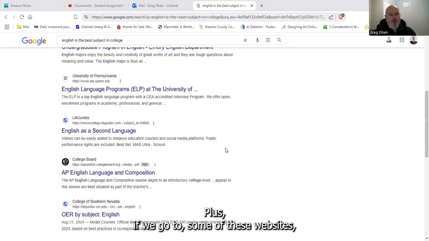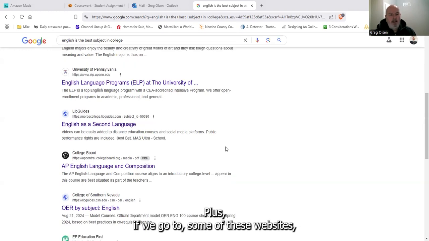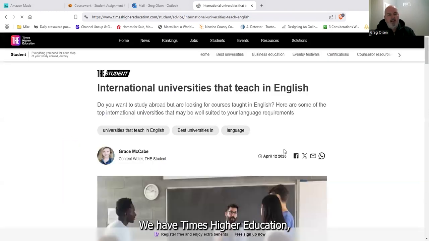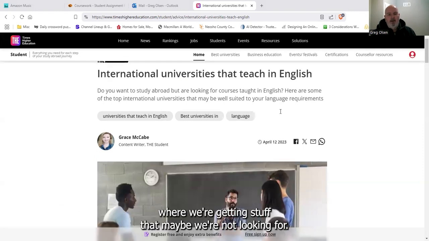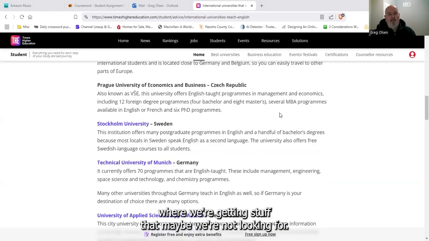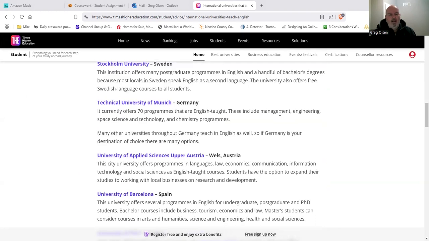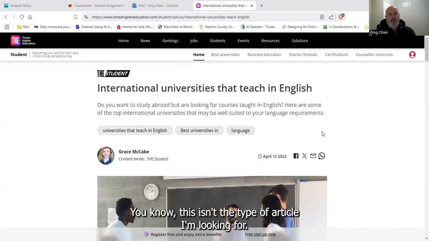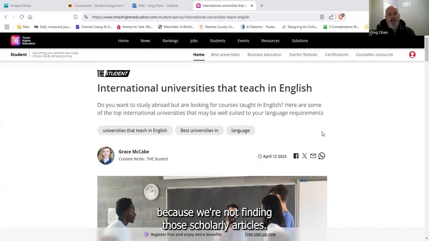Plus, if we go to some of these websites, let's look at this one here. We have Times Higher Education. We're getting stuff that maybe we're not looking for. This seems to be, let's see, international universities that teach in English. This isn't the type of article I'm looking for. And we're going to get frustrated quite quickly because we're not finding those scholarly articles.